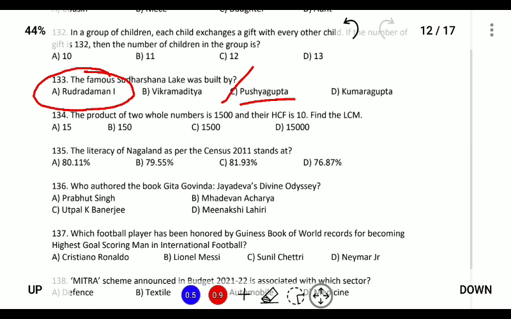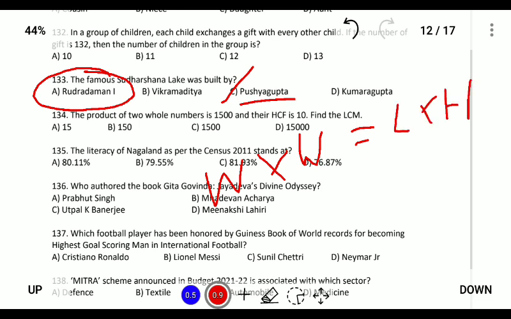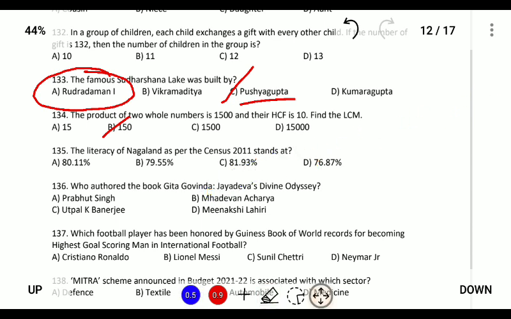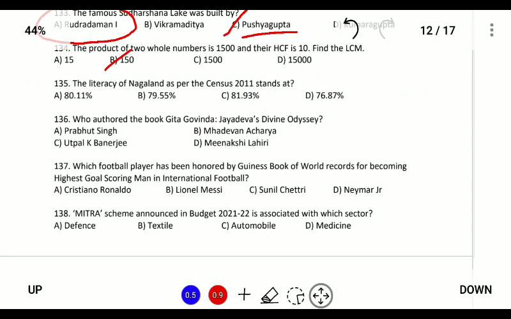The product of two whole numbers is 1500 and the HCF is 10. Find the LCM. So we know that the product of two whole numbers is equal to the product of the LCM and the HCF. So if we calculate this, the answer is 150. Next, the literacy rate of Nagaland as per 2011 census is 79.55.